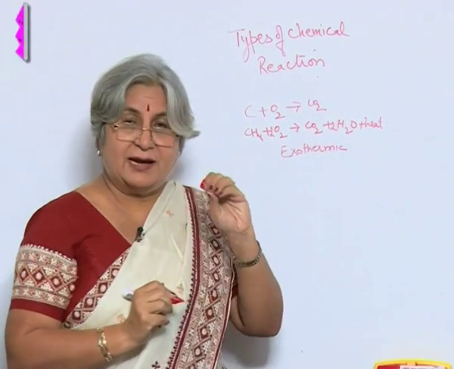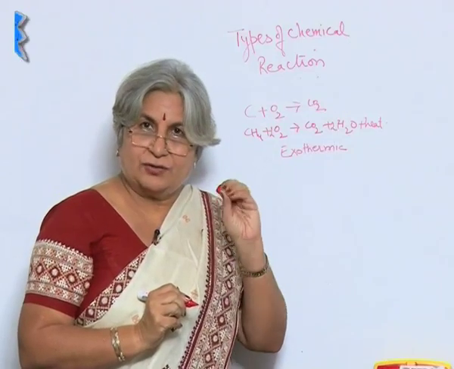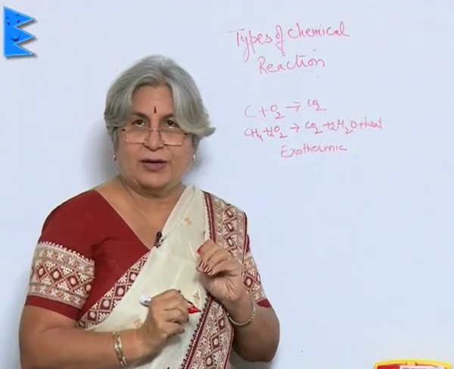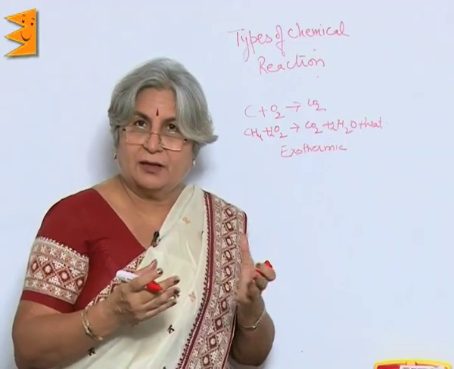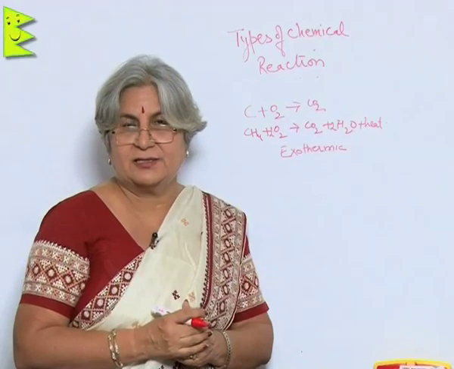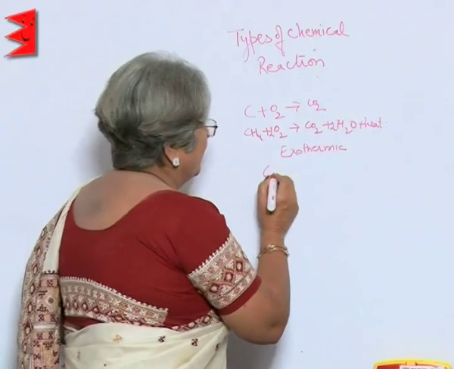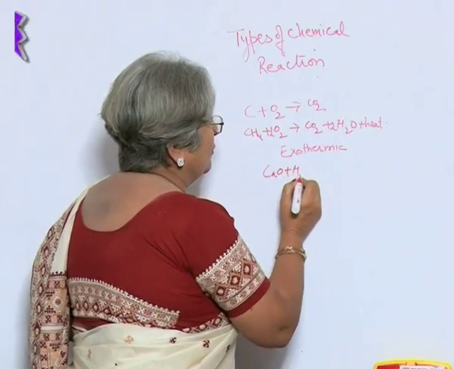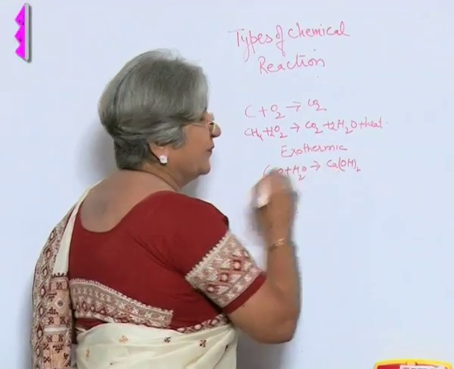Now, when you add quicklime and water, or you can say when you add water to quicklime, then also it seems as if it is boiling, and if you touch it, it will be very hot. So, lot of heat is released. So, that is also an exothermic reaction. CaO plus H2O is equal to Ca(OH)2.